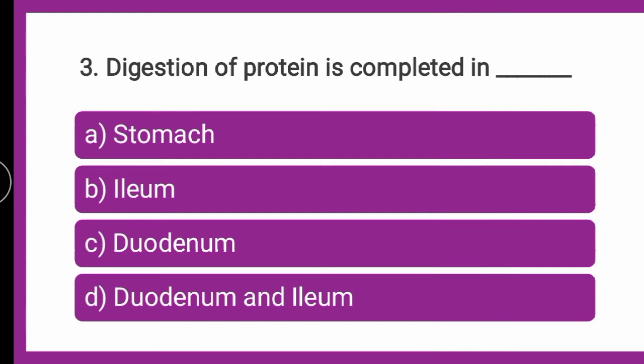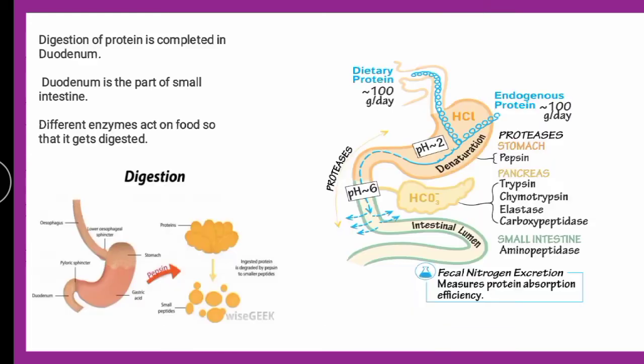Now if you talk about the digestion of protein, the prerequisite for digestion of protein involves various enzymes. Here you can see the ingested protein is degraded by the pepsin enzyme to smaller peptides. These are the smaller peptides which are obtained from the protein.